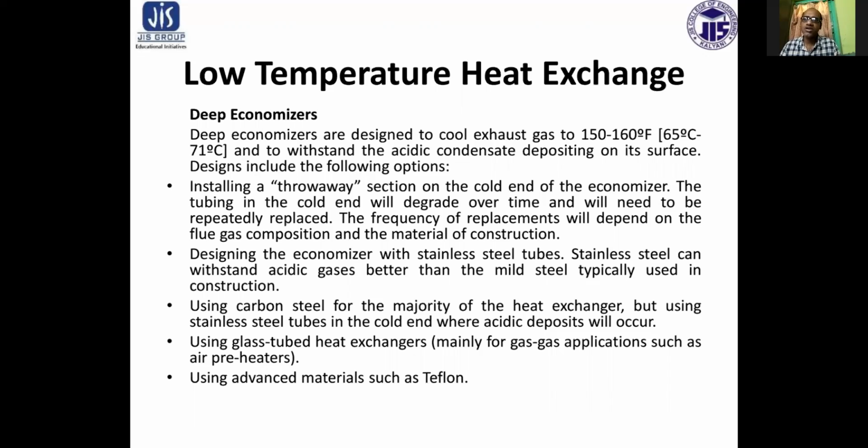Designs include the following options: installing a throwaway section at the cold end of an economizer. The tubing in the cold end will degrade over time and will need to be readily replaced. The frequency of replacement will depend on the flue gas composition and the material of construction.